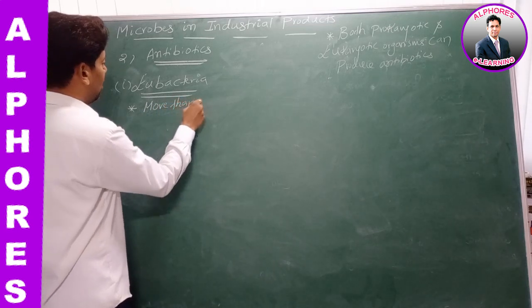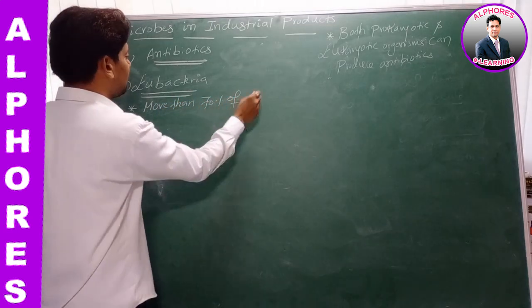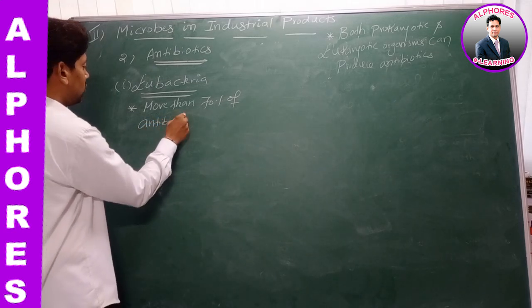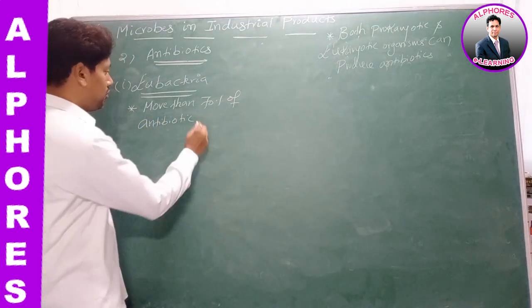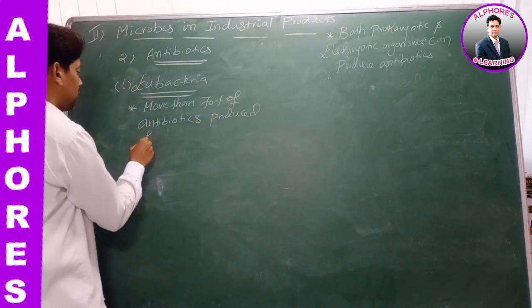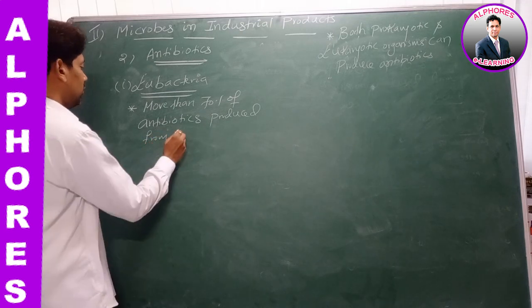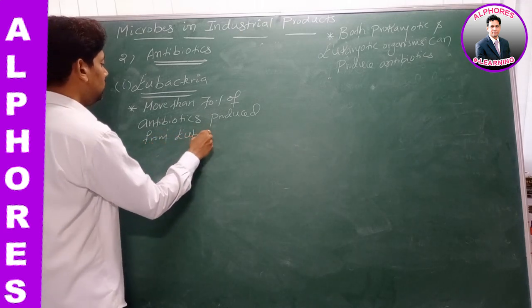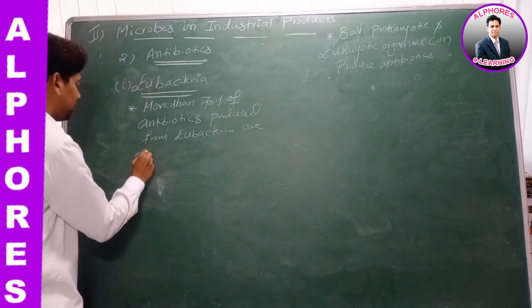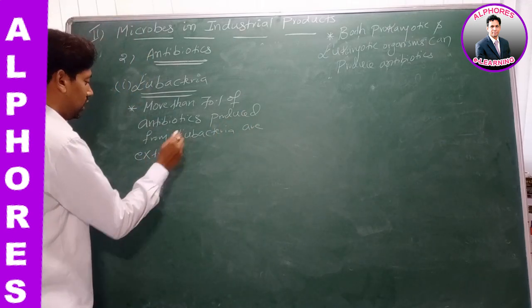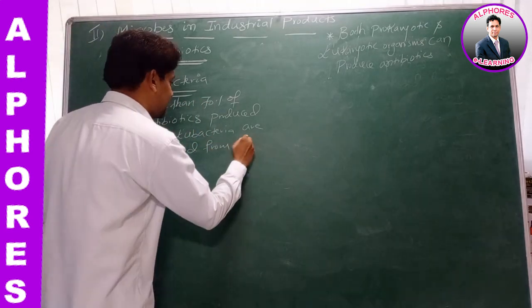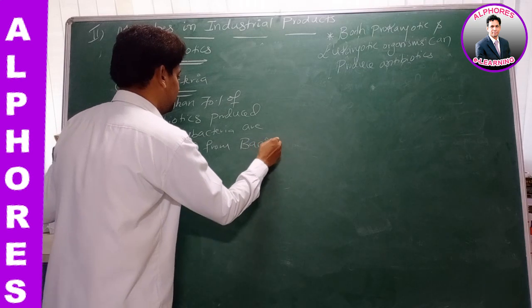More than how much? 70% of antibiotics produced from eubacteria are extracted from which genus? Bacillus genus.